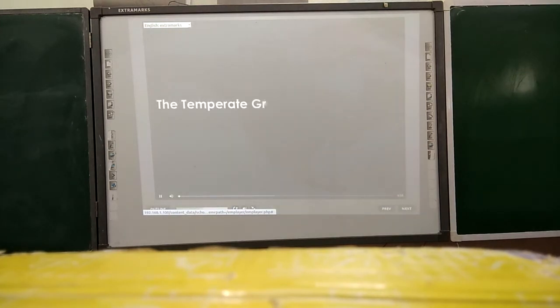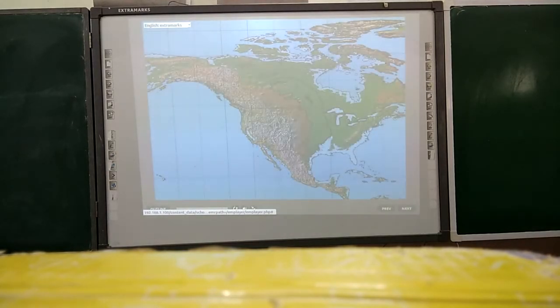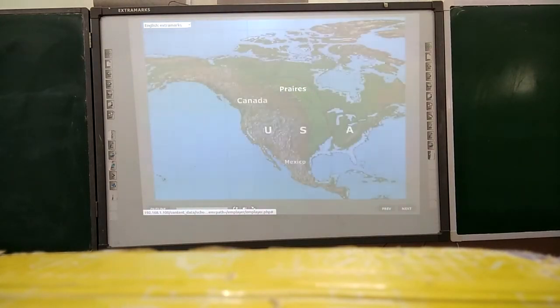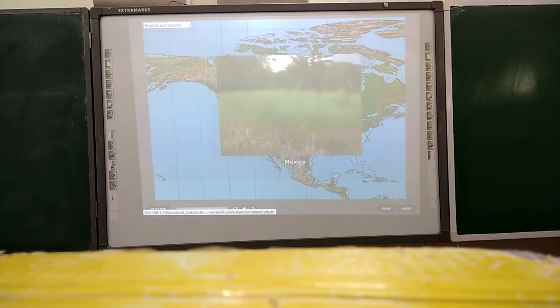The temperate grasslands. Location: the temperate grasslands of North America, including the area of the United States, Canada, and Mexico, are known as prairies. It includes all the Great Plains and interior parts of the USA. It is a region of tall grass up to 2 meters high.